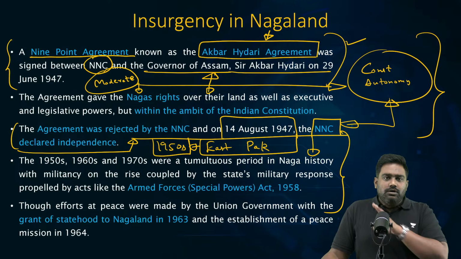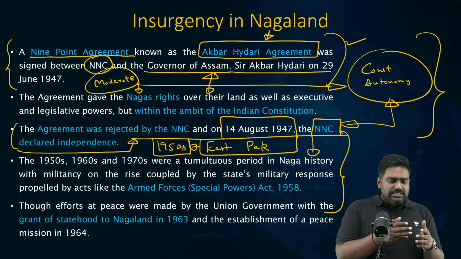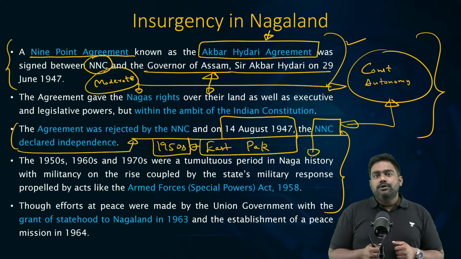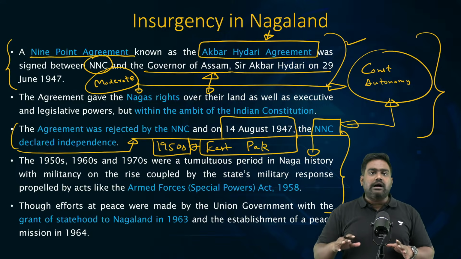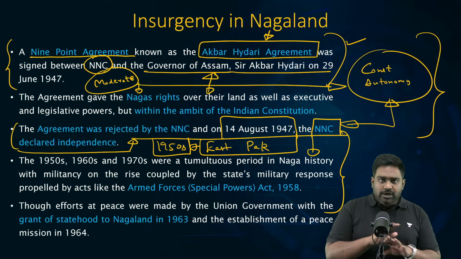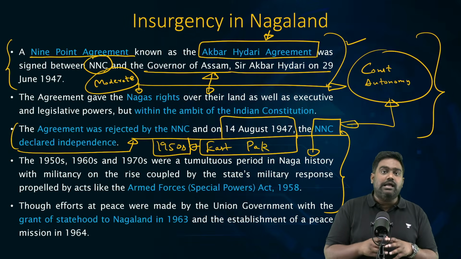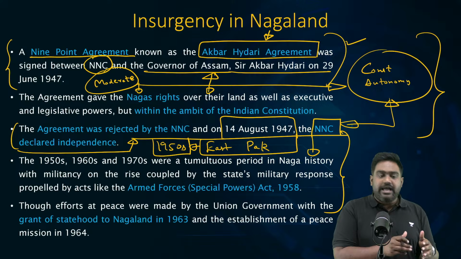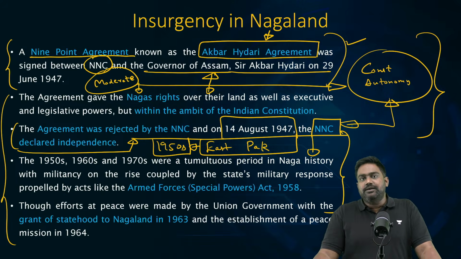While Manipur was a Part C state for some time, then became a union territory, states like Mizoram that you have today, Nagaland, they were all part of Assam itself. So Naga identity was being threatened according to the Naga leaders. They were not happy with the autonomy which was being promised. They wanted outright independence and sovereignty. They wanted to realize the dream of a greater Nagaland, bringing all Naga areas together. So they rejected the Akbar Hydari Agreement and quit the accord and started the Naga insurgency.